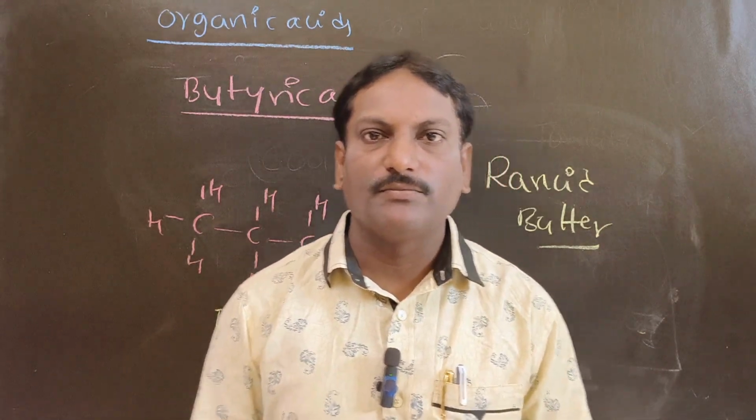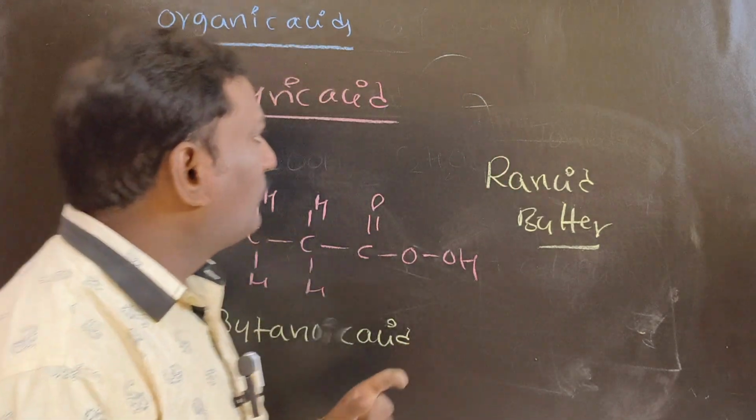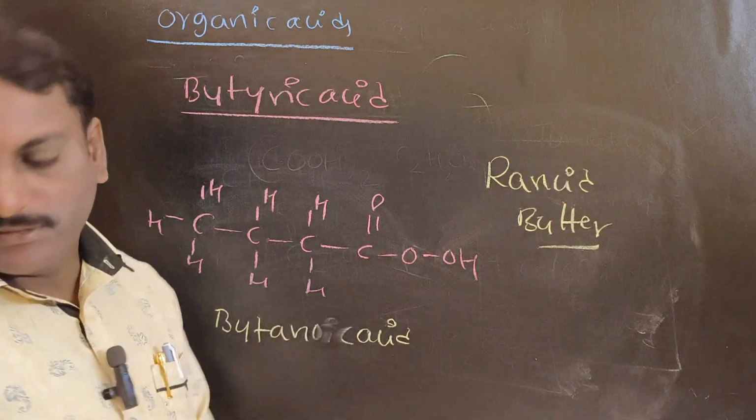Is it clear to you? Right. So now we are going to discuss inorganic acids.